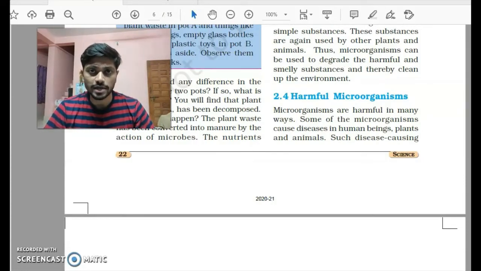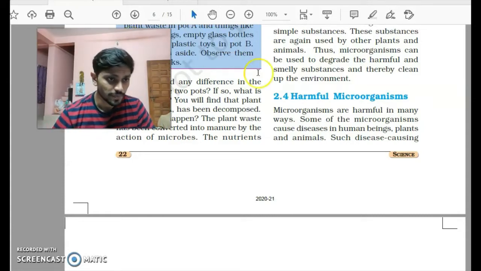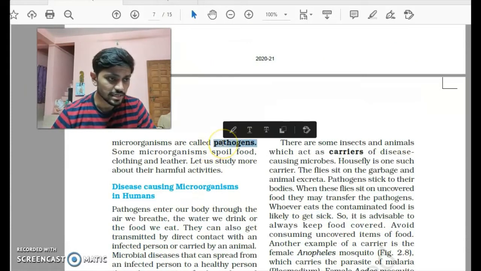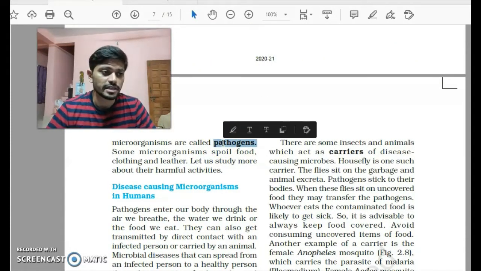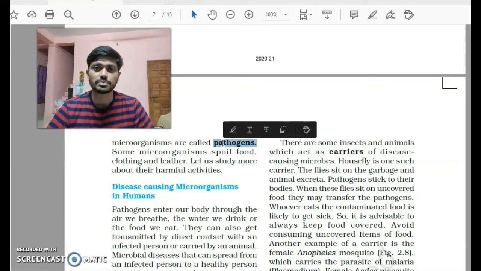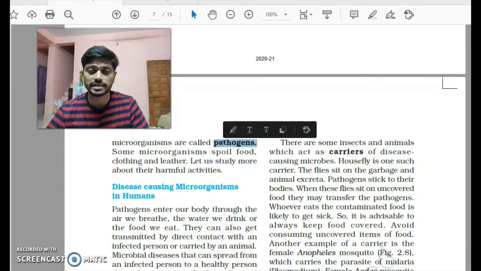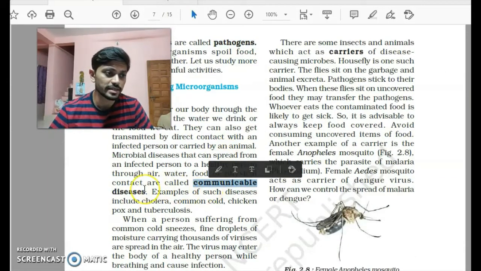Now let's talk about the microorganisms which are harmful to us. These are the microorganisms which spread diseases into our body, and these are called pathogens. That's the type of microorganisms that spread diseases. It can spread through air, through food, through water, or if we directly touch the body of an infected person. And this type of spreading of disease, we call a communicable disease.